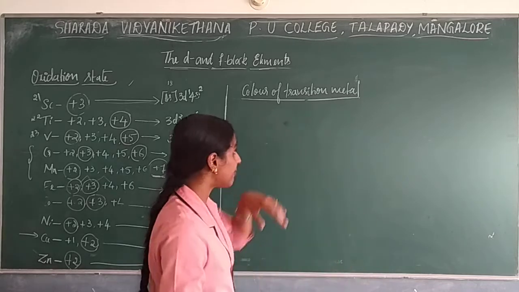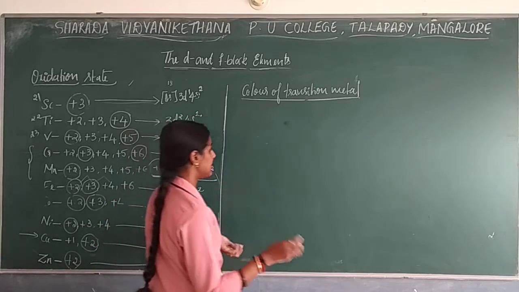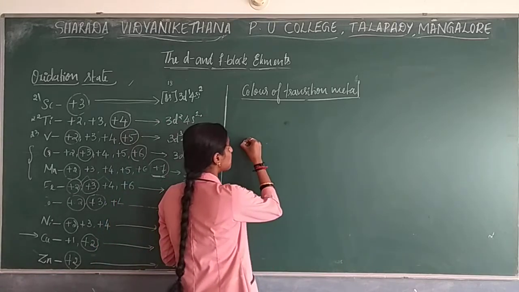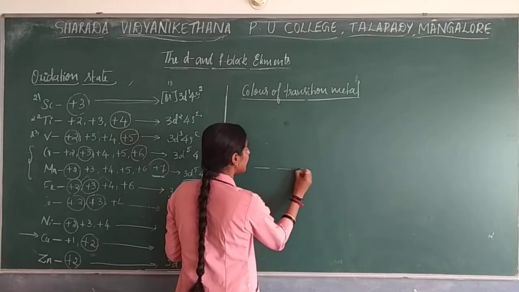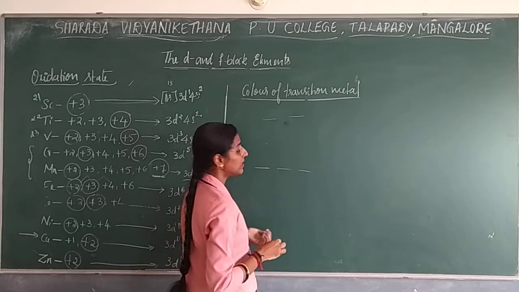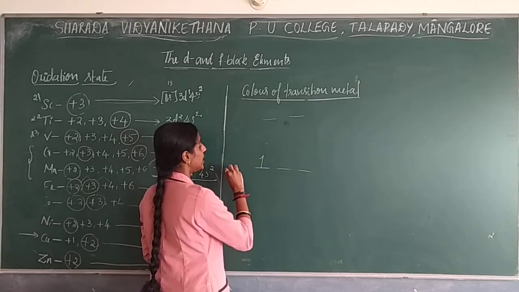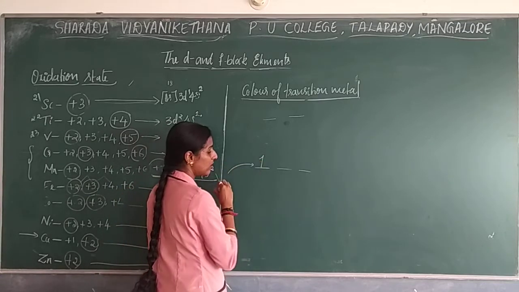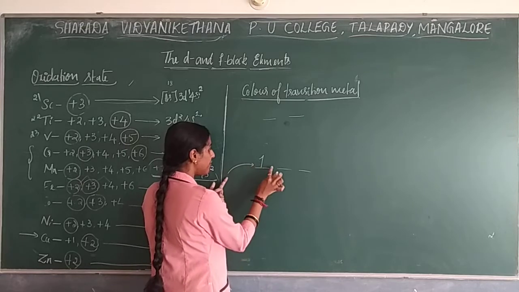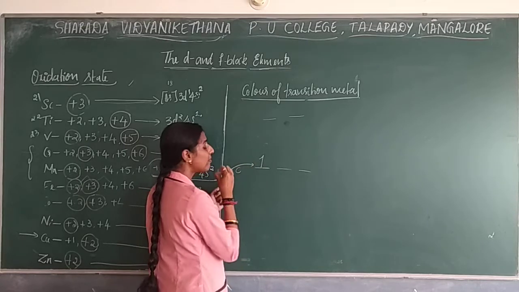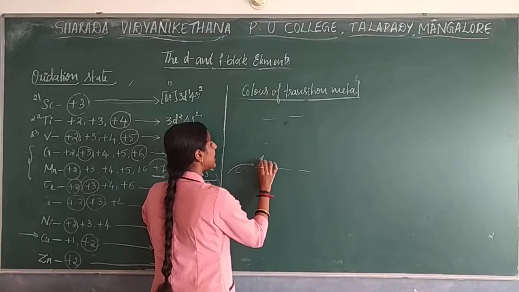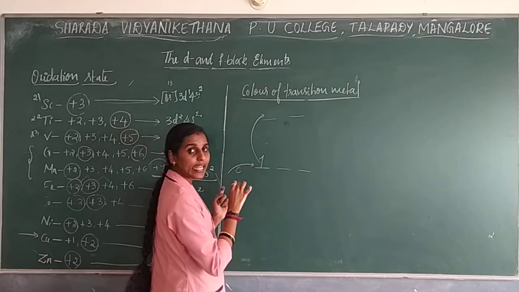The reason why it shows the color of the compound is seen when it undergoes splitting, where a lower energy level and a higher energy level are seen. The electron present in the lower energy level absorbs energy, and while absorbing energy it absorbs color also, and it jumps into the higher energy level.